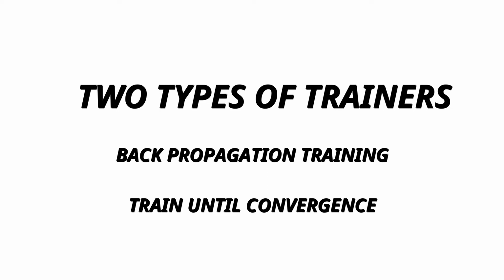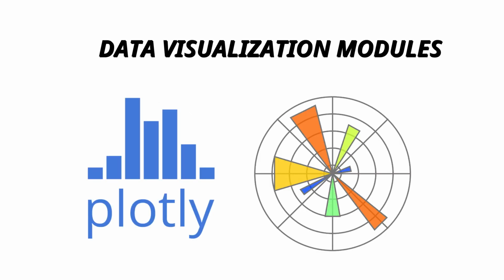The backprop trainer is a trainer that trains the parameters of a module according to a supervised or classification dataset by backpropagating the errors. Train until convergence is used to train the module on the dataset until it converges. So this is the explanation of the two trainers used in PyBrain. After we train the network model, we need to visualize the result. You can use Matplotlib, PyPlot, Plotly or any other graphical libraries in Python for displaying the results in PyBrain.